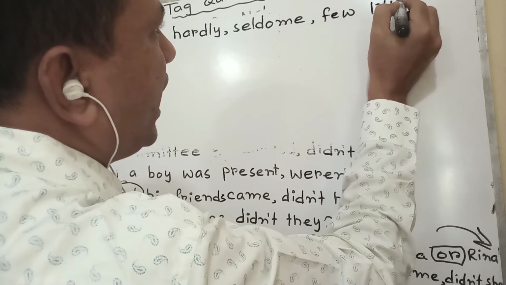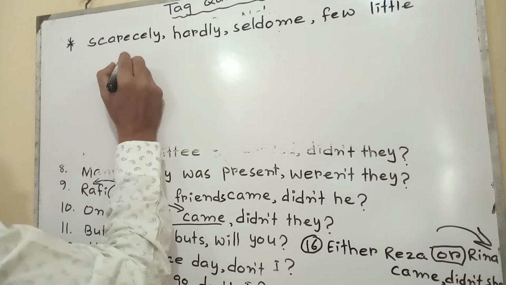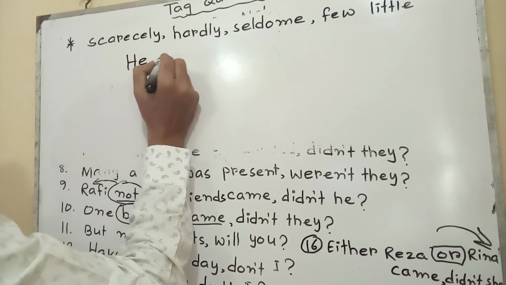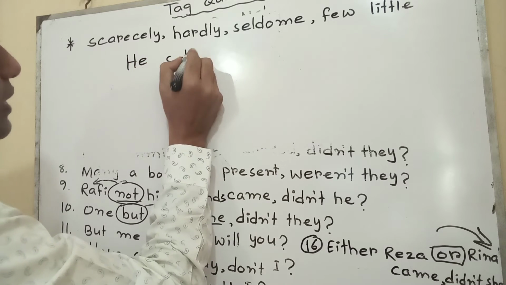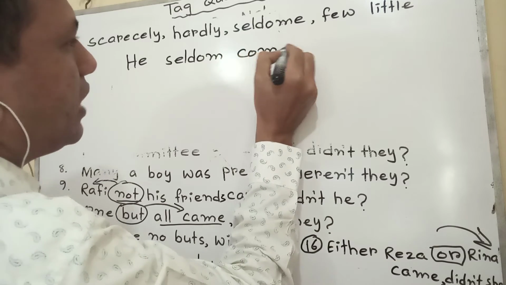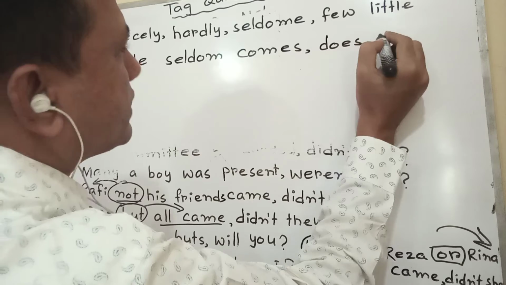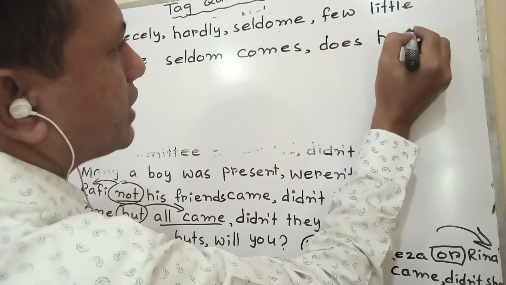These words are absolutely negative. So whenever we are getting these types of words, we should not put a negative in the tag. He seldom comes, that means tag will be does he.